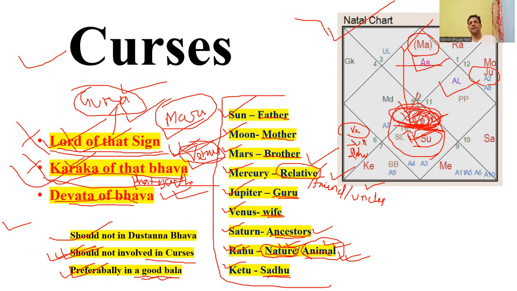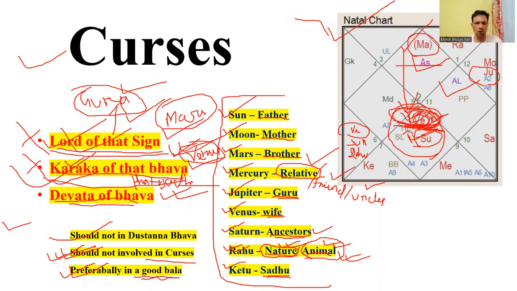Like first house, the Gayatri Mantra. For second, fifth, ninth, and 11th, Lord Vishnu. For third house, Prajapati. Fourth house, the Mahavidya. For seventh house, Mahalakshmi. For 10th house, Ma Saraswati. And for sixth, eighth, and 12th house, Lord Rudra.